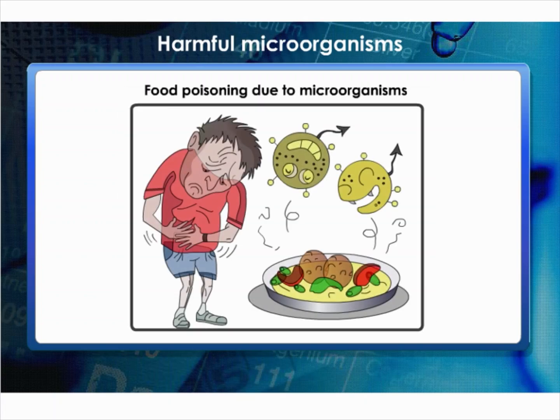So what is food poisoning? Food poisoning could be due to the consumption of food spoiled by some microorganisms. Microorganisms that grow on our food sometimes produce toxic substances. These make the food poisonous, causing serious illness and even death. So it is very important that we preserve food to prevent it from being spoiled.